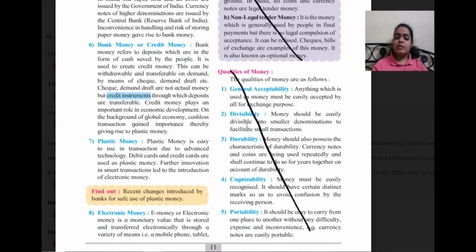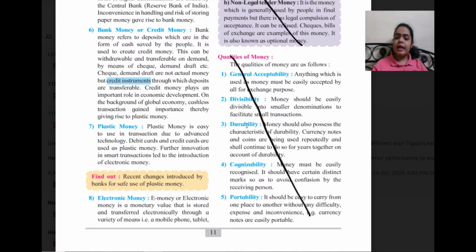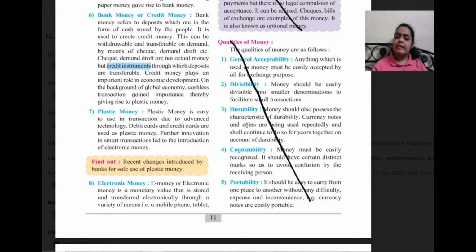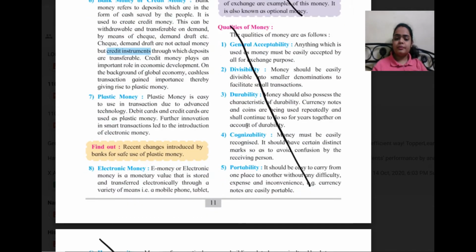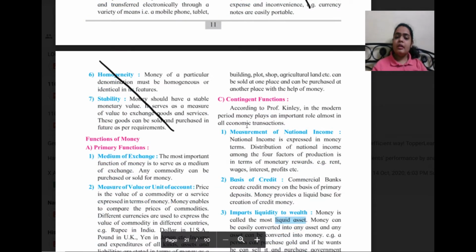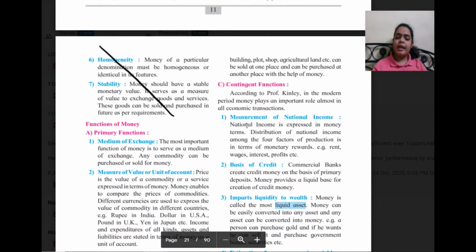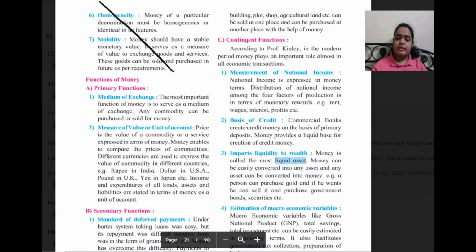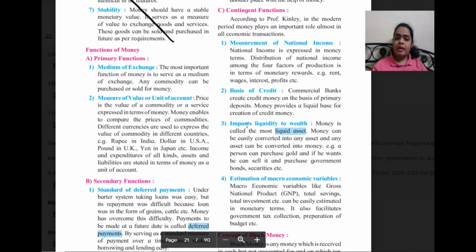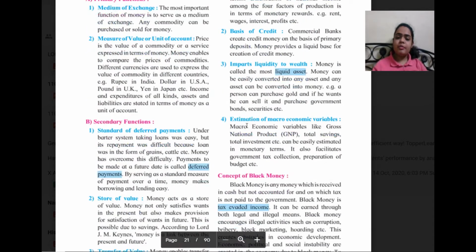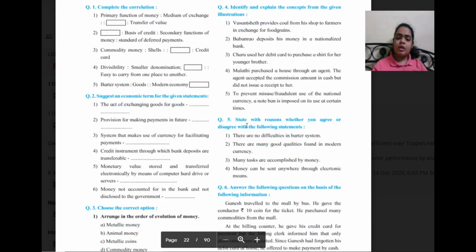Then next, the qualities of money. The entire qualities of money has been removed for you, till page number 12, a part, homogeneity and stability. Till there everything has been cancelled, but you should go through it and know what it is, because it is important for you to know what is written.